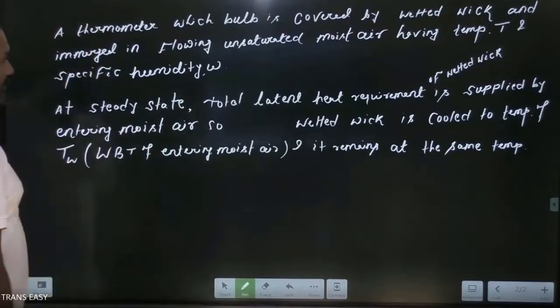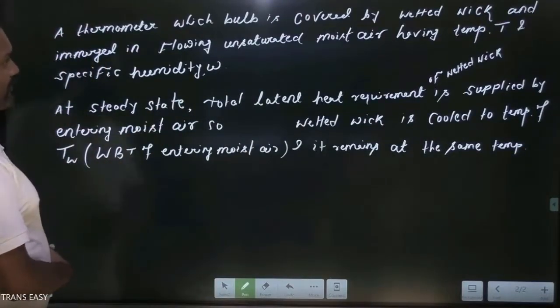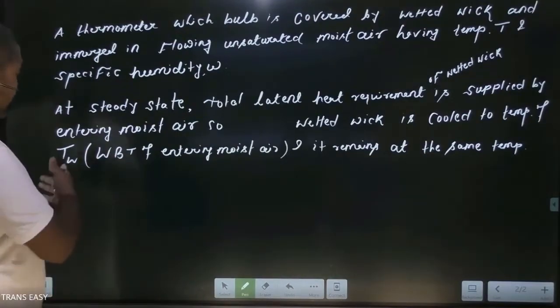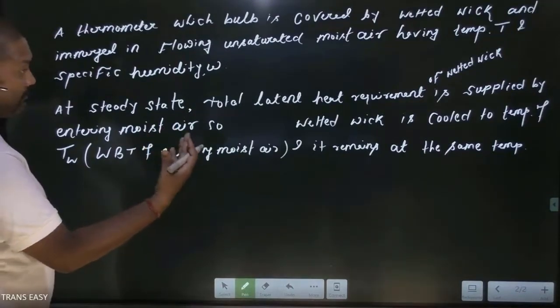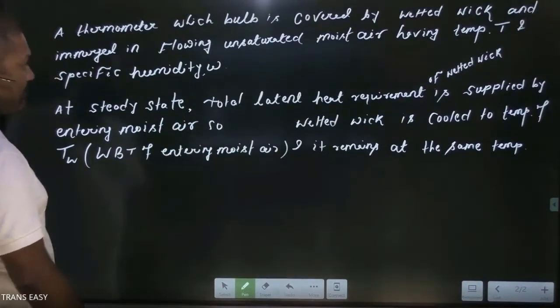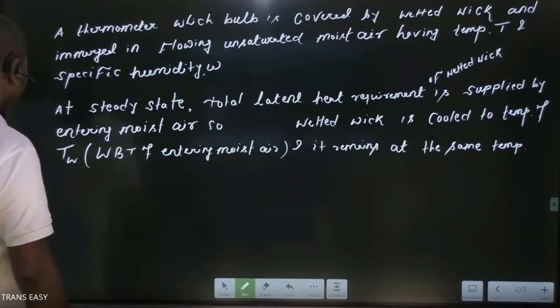This is an important point. At steady state, the latent heat requirement of the wetted wick is supplied by the entering moist air. So the wetted wick is at temperature TW, the WBT of the entering moist air, and it remains at the same temperature further.